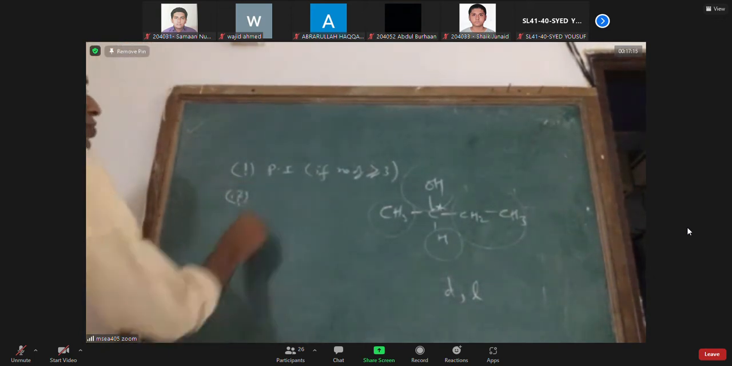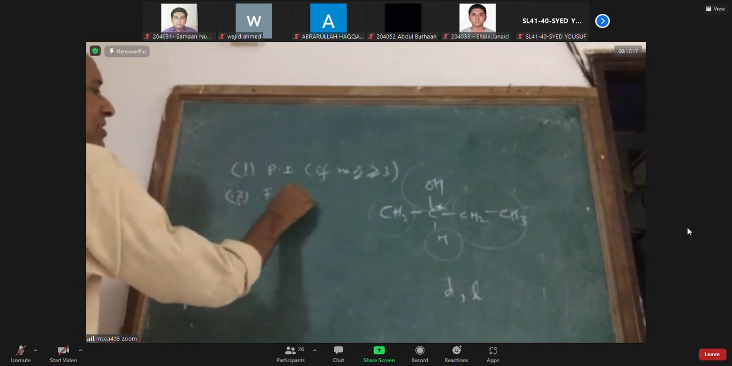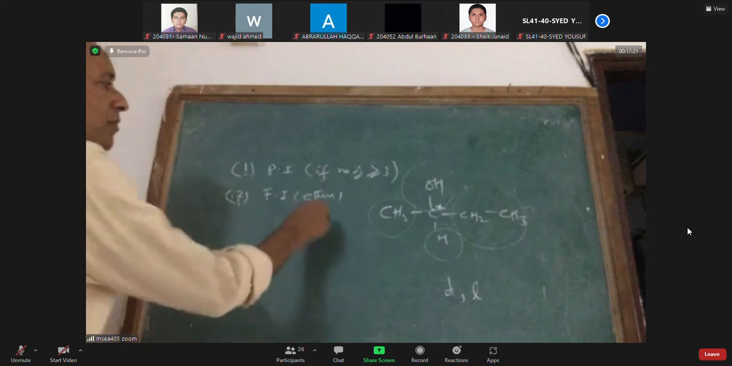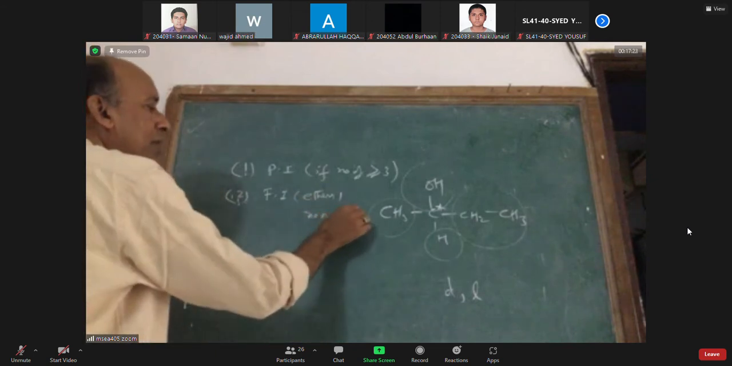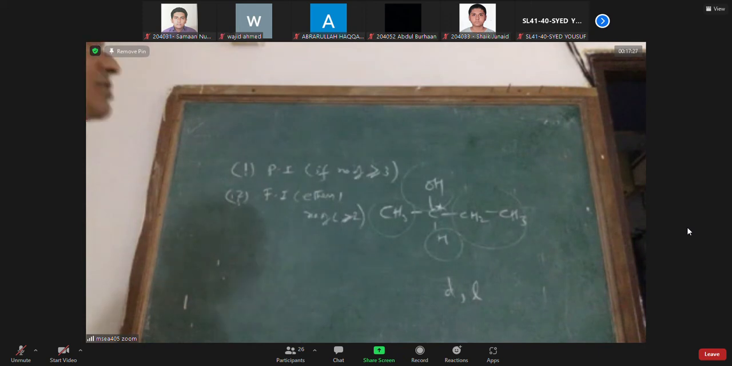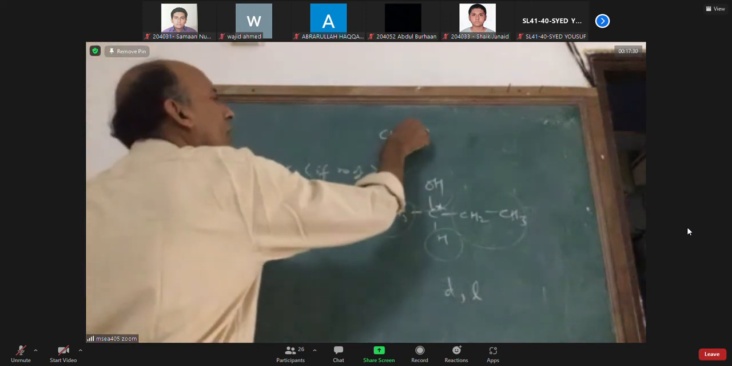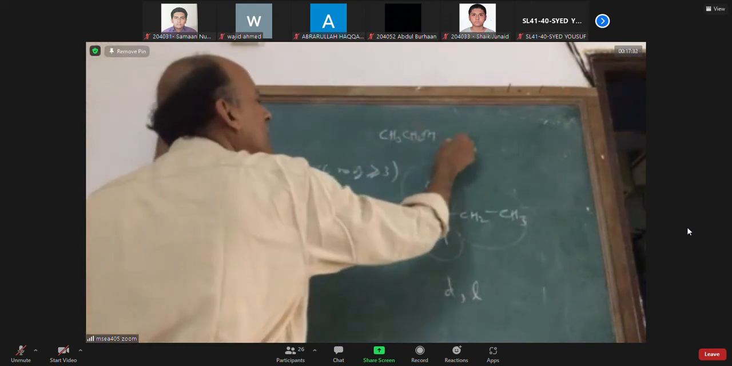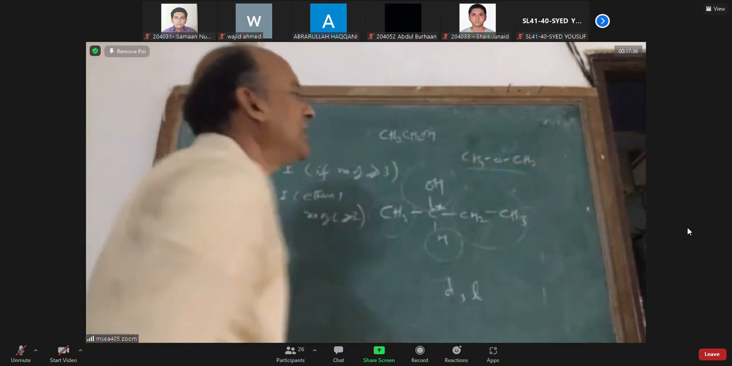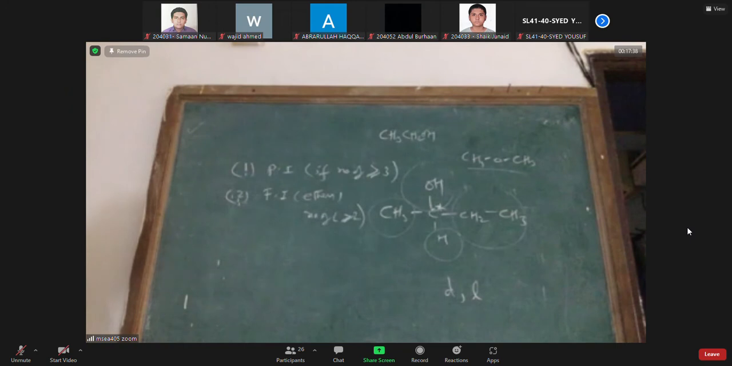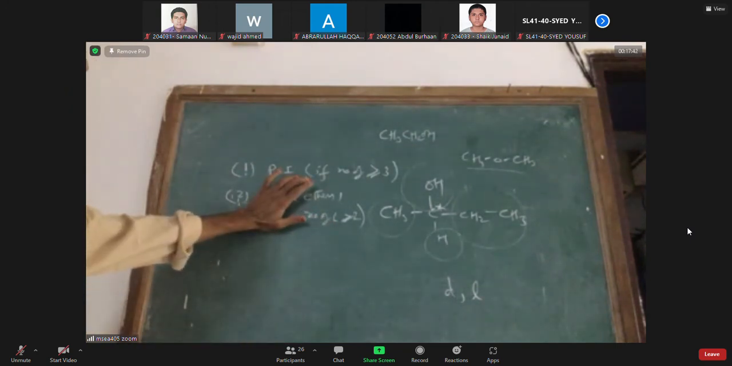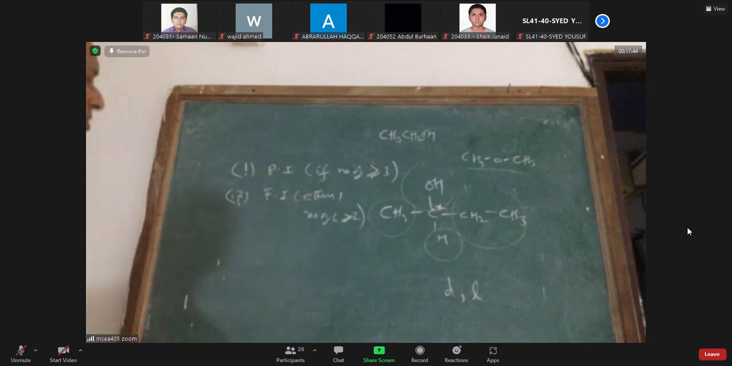Alcohols can show functional isomerism with ethers. But how many carbons should they have? Minimum number of carbons must be greater than or equal to 2. Minimum 2 or more carbons. For example, ethanol is an alcohol. With the same formula, CH3OCH3, methoxymethane is the ether. Therefore, functional isomerism demands 2 or more carbons. Position isomerism demands 3 or more carbons.